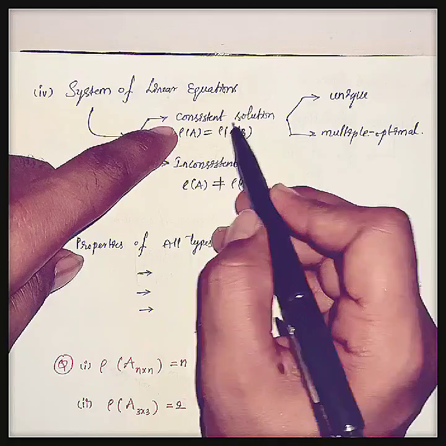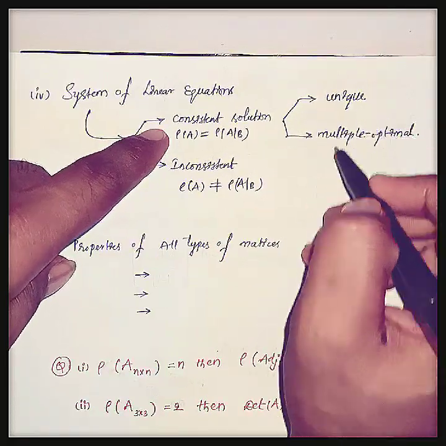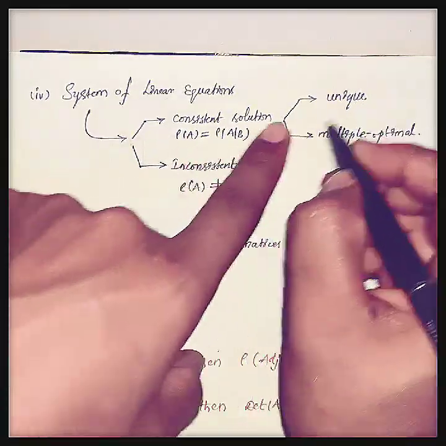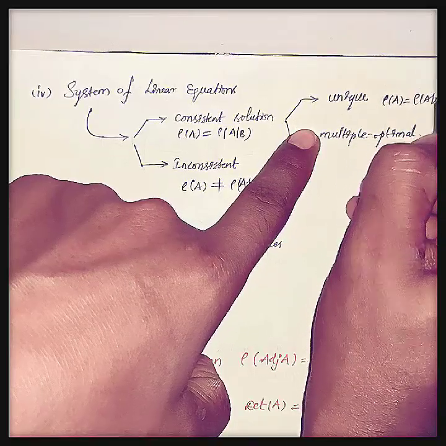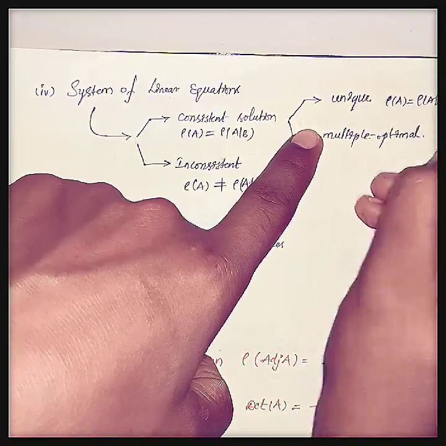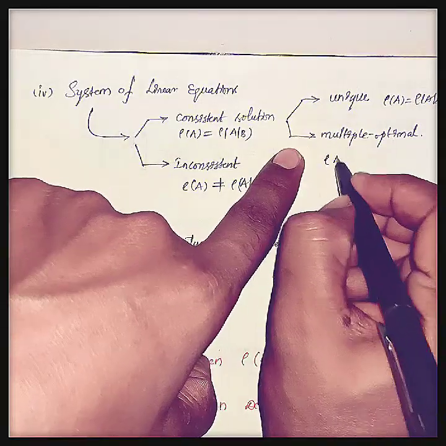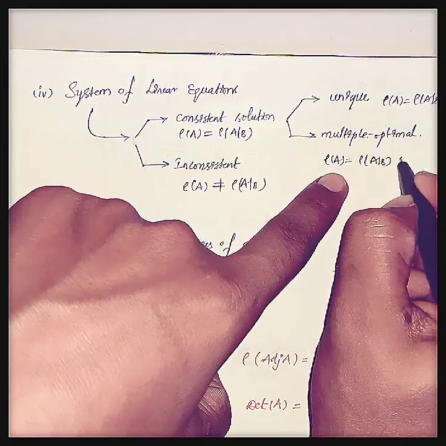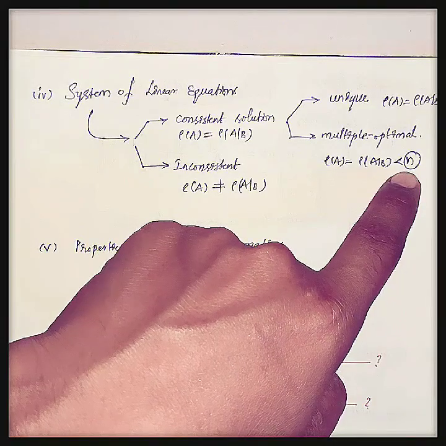Again, a consistent solution is divided into two categories, that is unique solution and multiple solutions. In a unique solution, the condition is rank of A equals rank of A by B equals n, where n is the order of the matrix. In multiple solutions, the rank of A equals rank of A by B, but is less than n, where n is the order of the matrix.